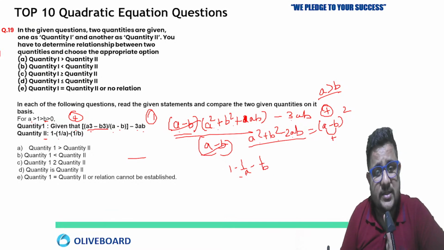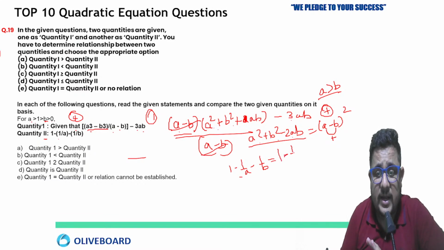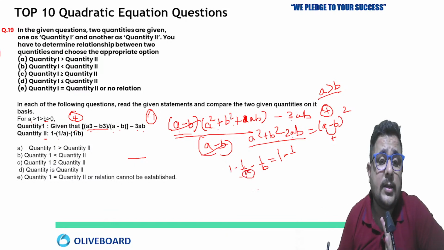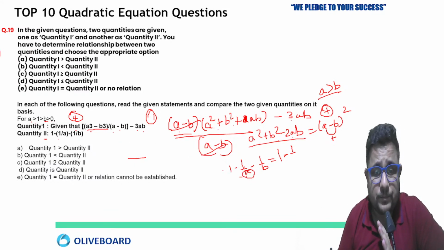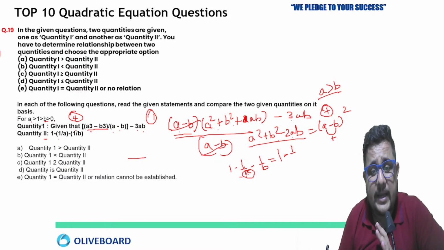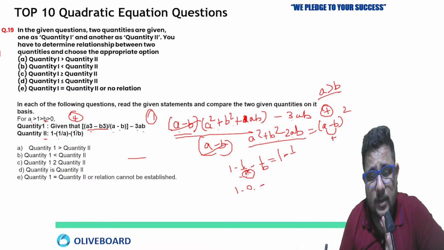How will you calculate? Just take the LCM. Like that, no need to take the LCM. Just see here, 1 minus 1 by A. So 1 by A is greater than what? A is greater than 1, so the value of 1 by A can be in decimal. So 1 minus some decimal value, minus